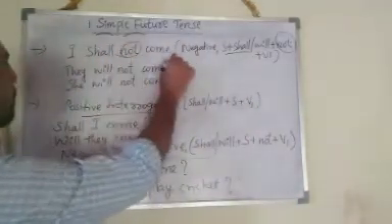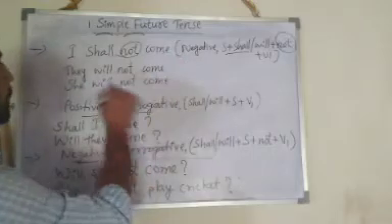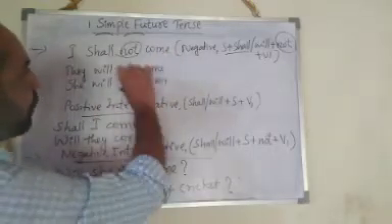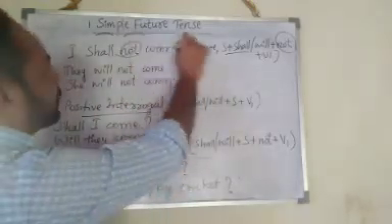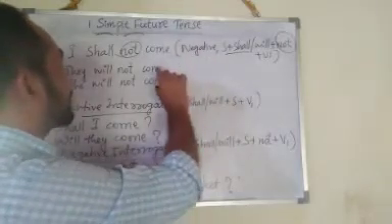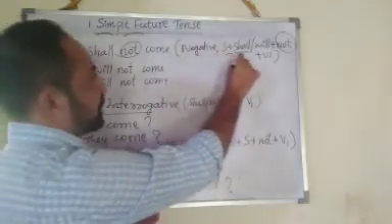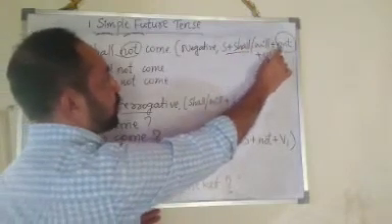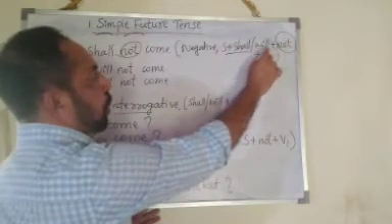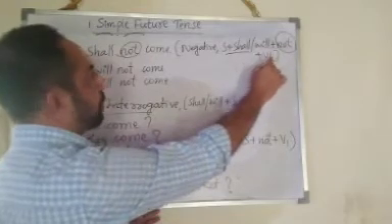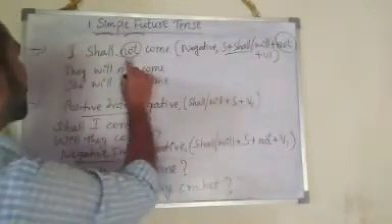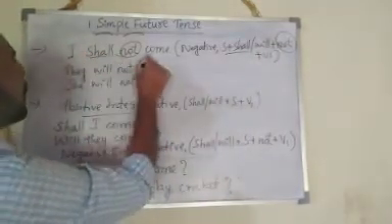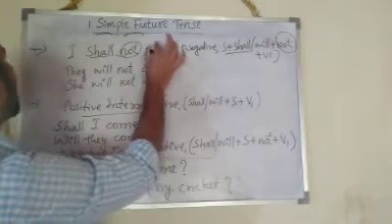I shall not come. They will not come. She will not come. These are examples for negative of simple future tense. For making a negative sentence, you need this format: subject plus shall or will plus not. Not you have to use between the auxiliary verb and the main verb. So, not is used here between shall and the base form of the verb, the main verb.